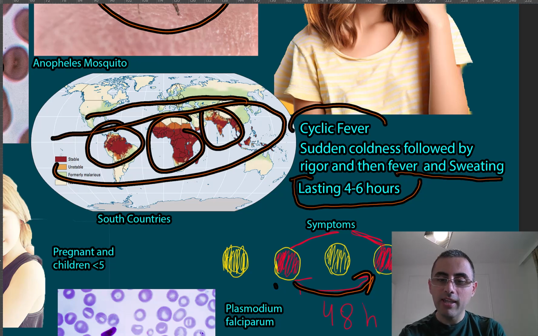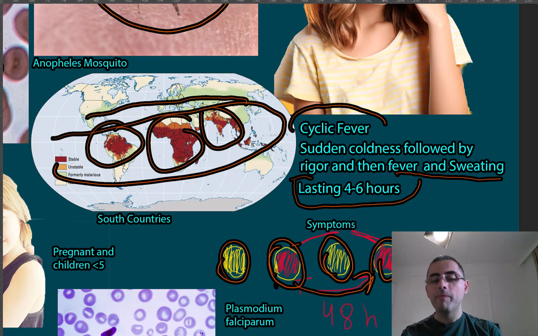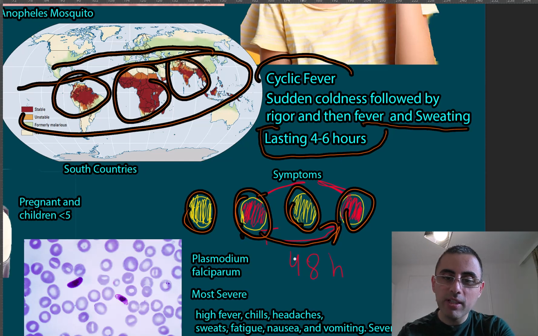So we have these cyclic symptoms. Cyclic means we have symptoms here, no symptoms, and symptoms again. This gap between symptoms is usually 48 hours. In some cases it can be 36 hours, and in some cases it can be 72 hours.